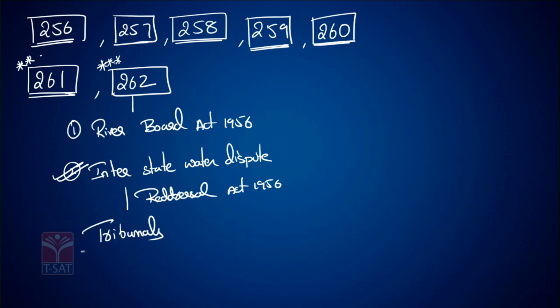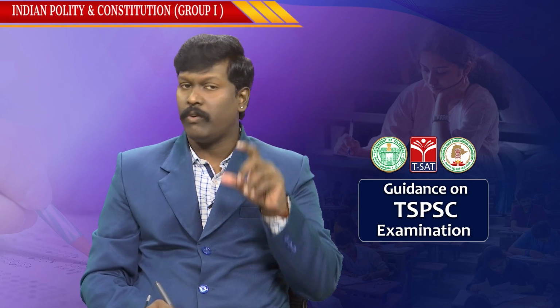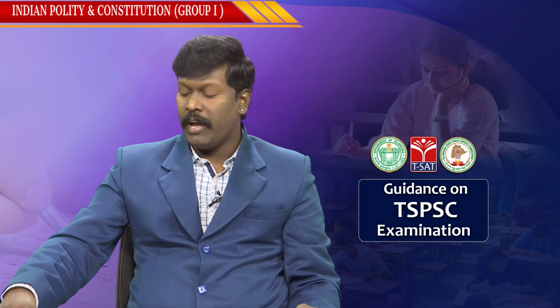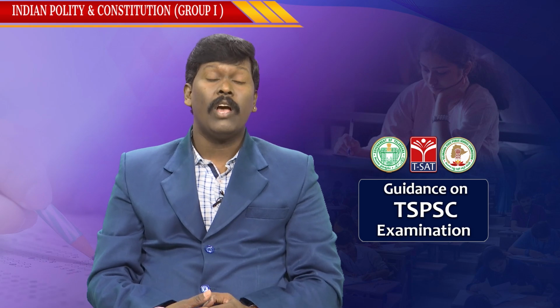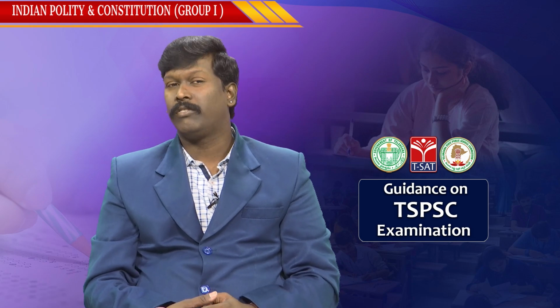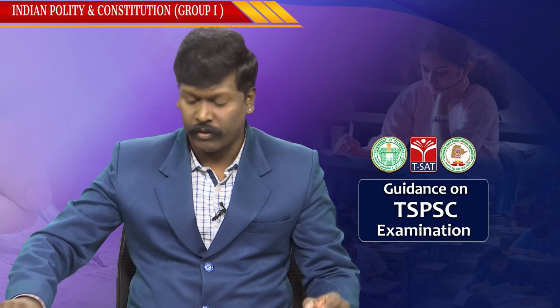According to this Act, tribunals are created. What is the meaning of tribunals? Fast track courts are formed. Godavari Water Tribunal, Krishna Water Tribunal, Kaveri Water Tribunal are formed on the basis of this Act only. Article 262 is very important because interstate water disputes do not come under the original jurisdiction of the Supreme Court. This is your Article 262 of the Constitution.